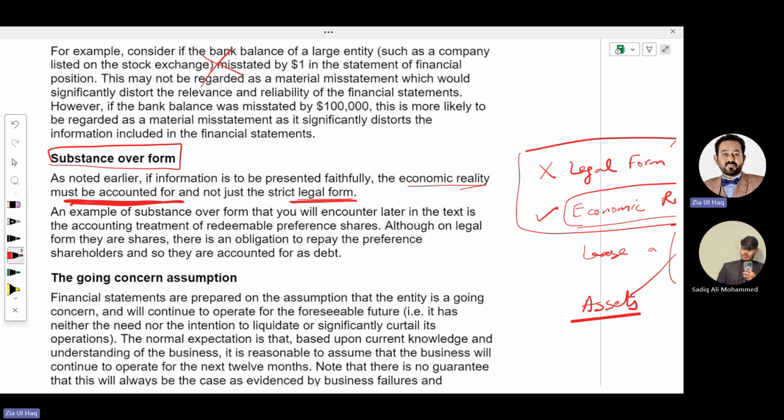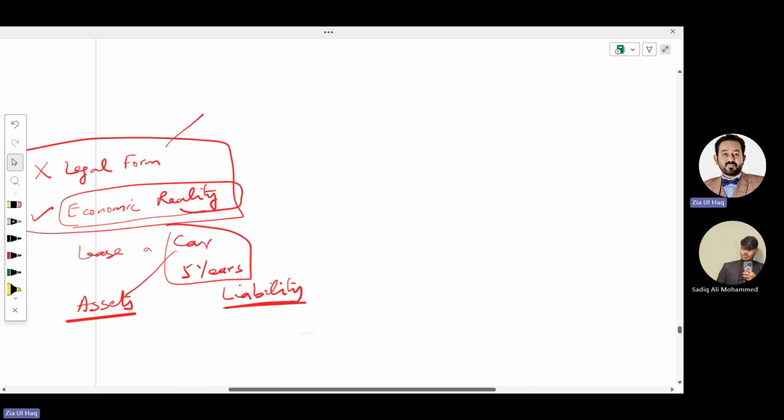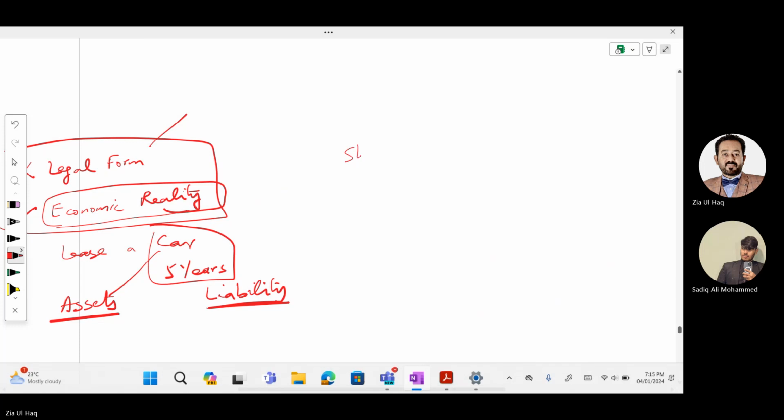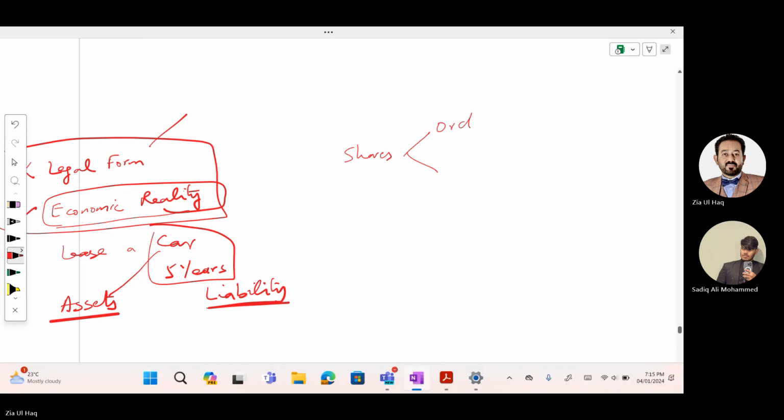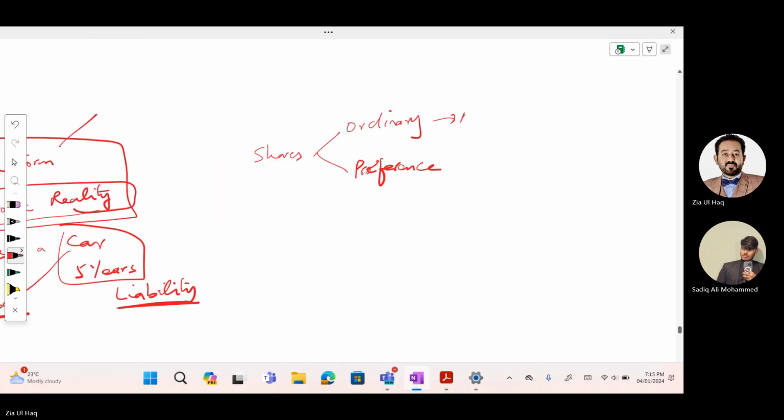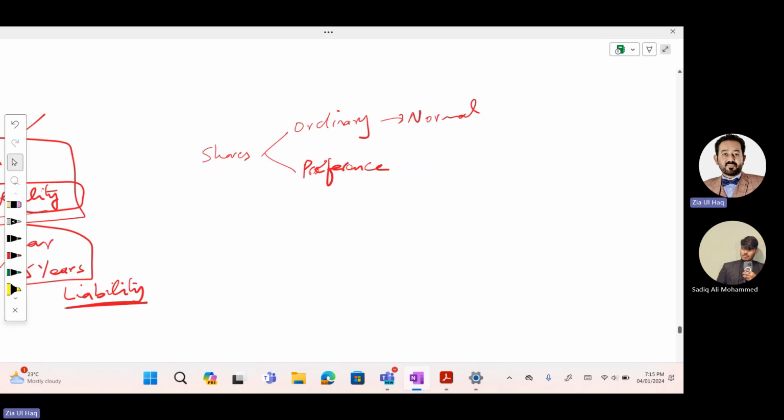And there is another example. Shares are of two types. Company shares are of two types, ordinary and preference shares. Ordinary mean normal shares. And against normal shares, the company pays a dividend. Part of profit, the company pays as dividend.